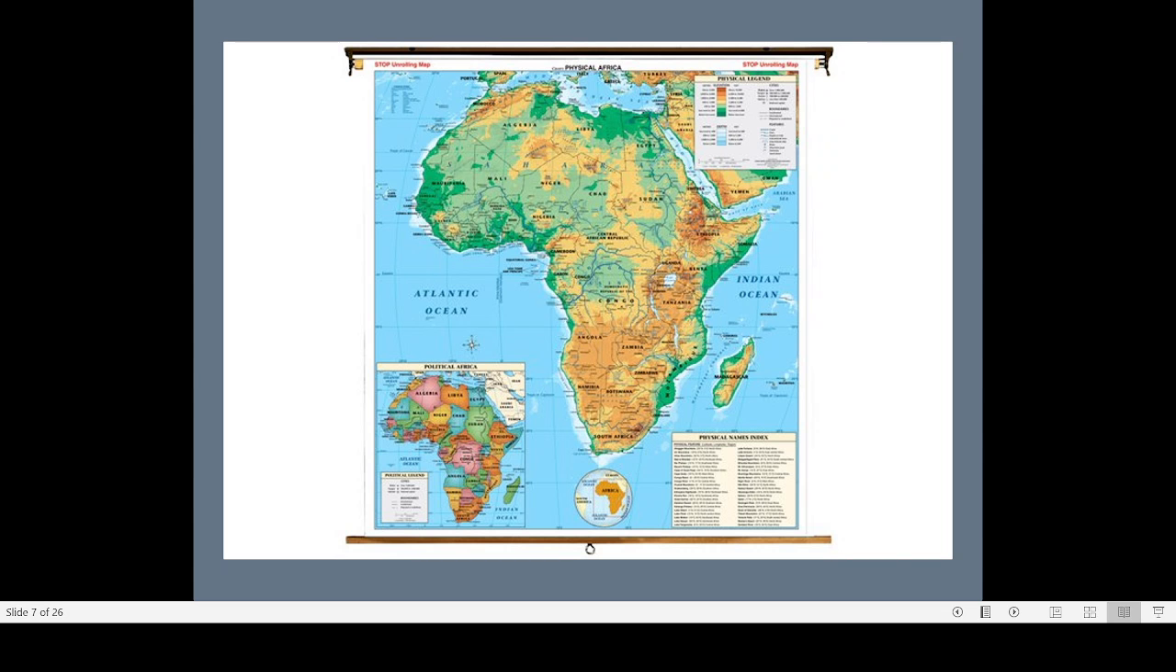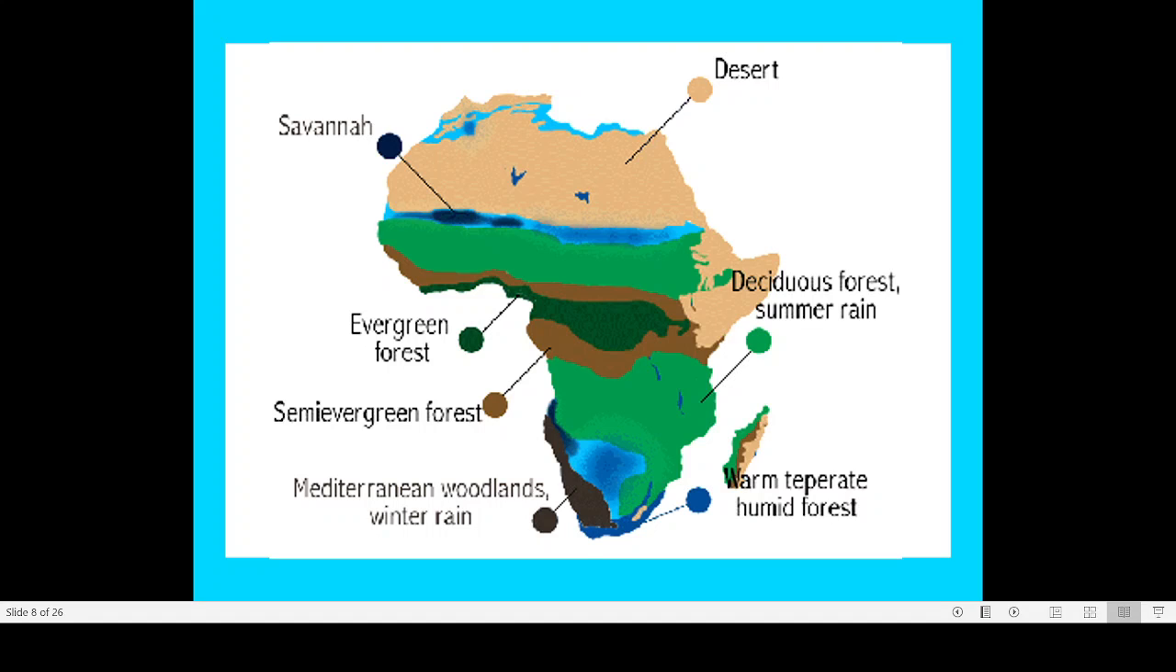It is because of the presence of the equator. That is why we are finding more rainfall as well as high temperature. Here you can see what types of forests we are finding. See, this is the evergreen forest belt, because the equator is going in this direction.